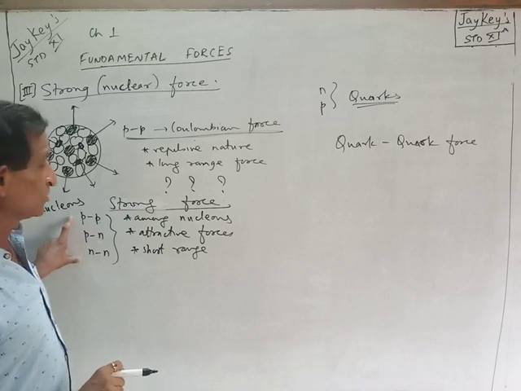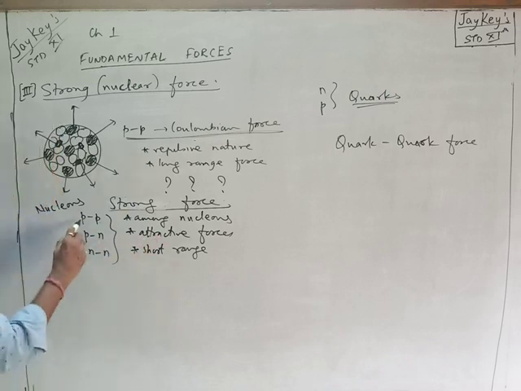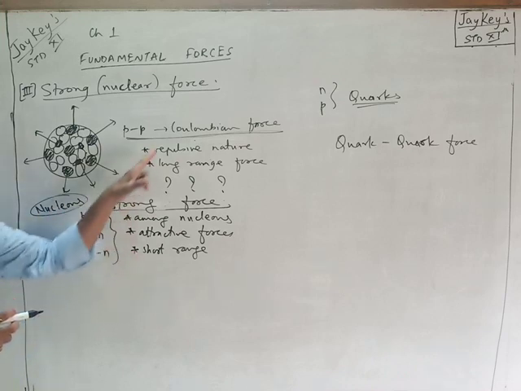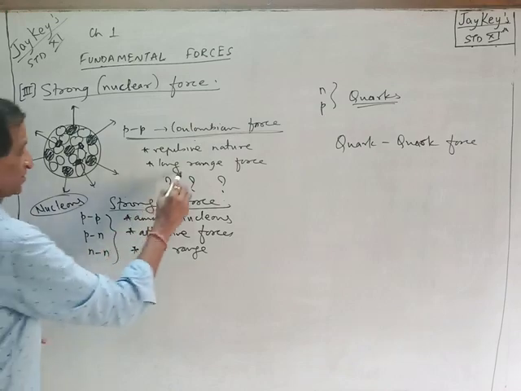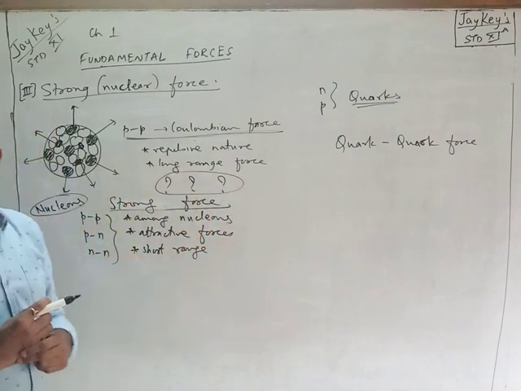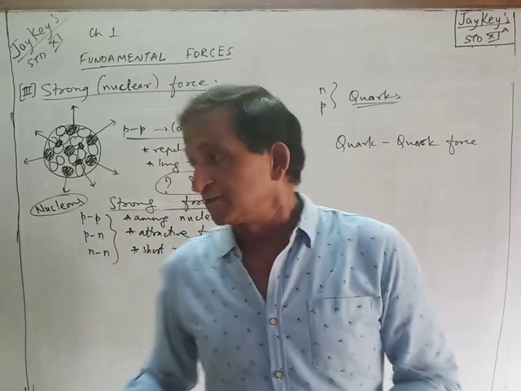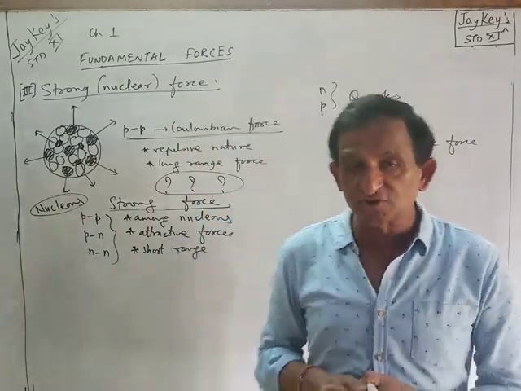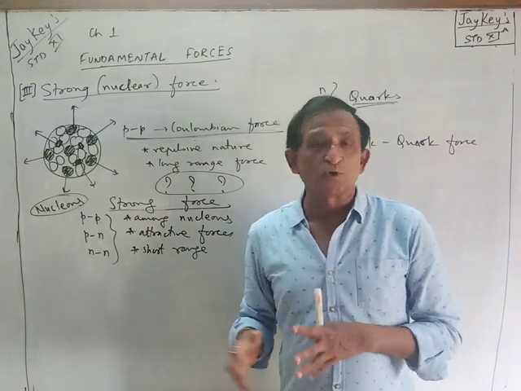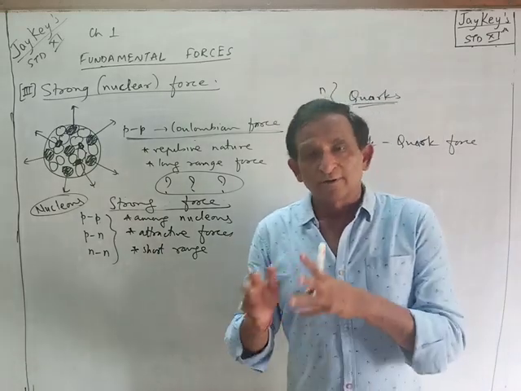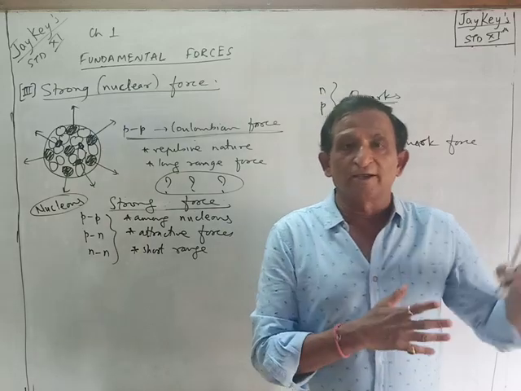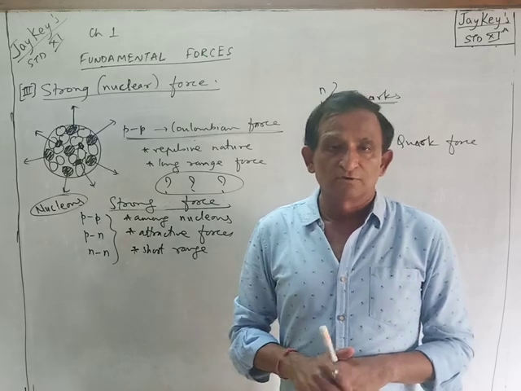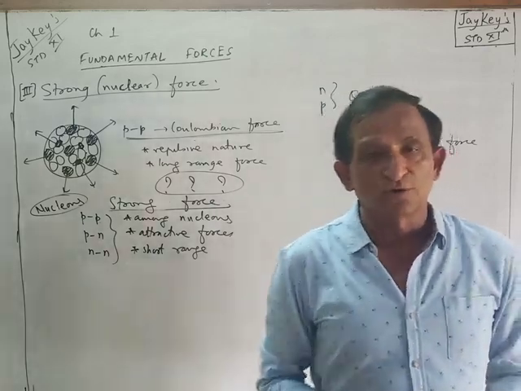That force becomes quite strong, and for this force there is no difference between a proton and a neutron. That is, it acts among nucleons, and it easily overcomes the repulsive force. That's the reason why the nucleus is so strongly bound. And when a nucleus is broken, this tremendous bonding breaks and an immense amount of energy is released, which can lead to a nuclear bomb. The disaster created by a nuclear bomb, or the energy produced in a nuclear reactor, is this force being released. So that's all regarding strong nuclear force.